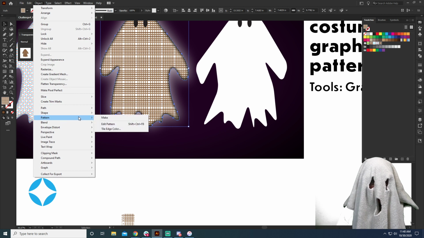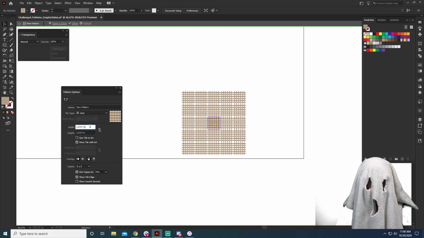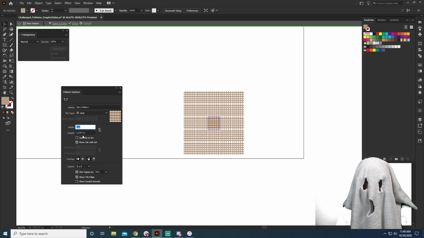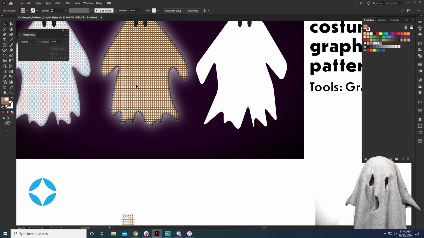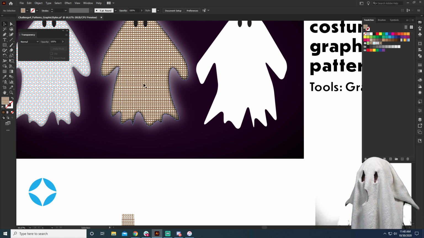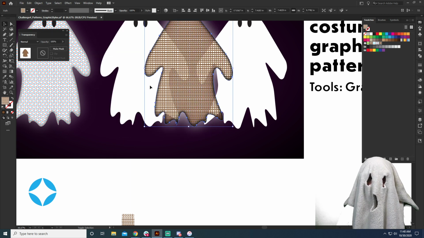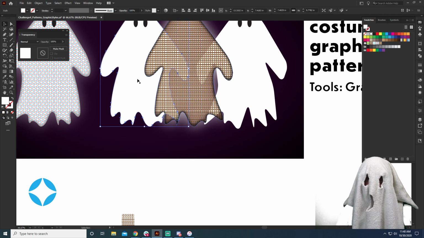Object, pattern, edit pattern, and it got a little bit wonky. Let's go ahead and bring these in. So we have a nice grid done, and it will update automatically there. Now, what's happening is we still have the scaling pattern. Super cool. Yes, I agree.